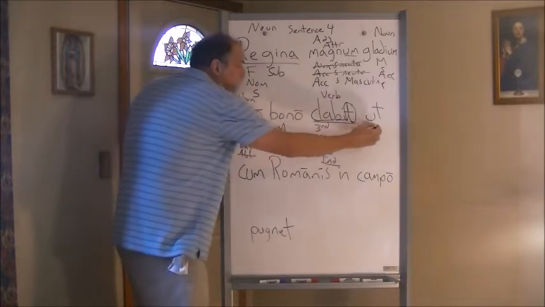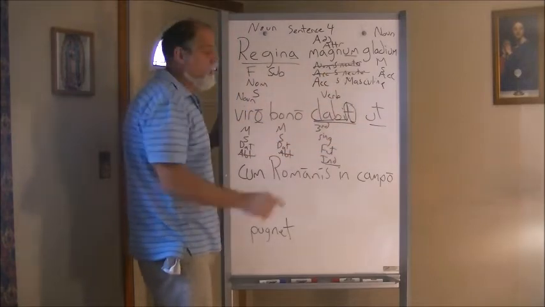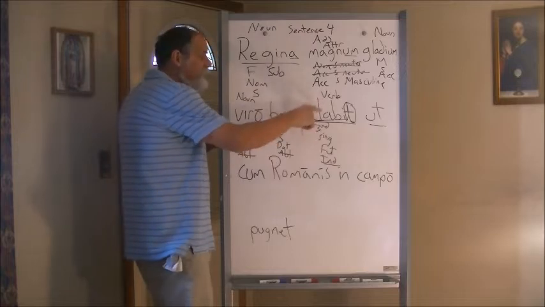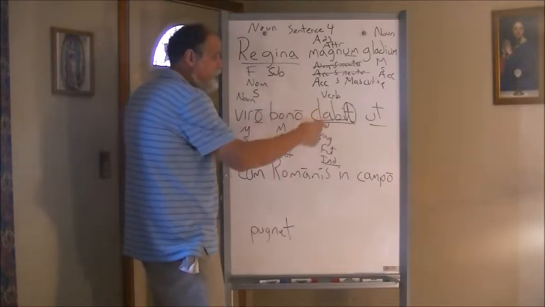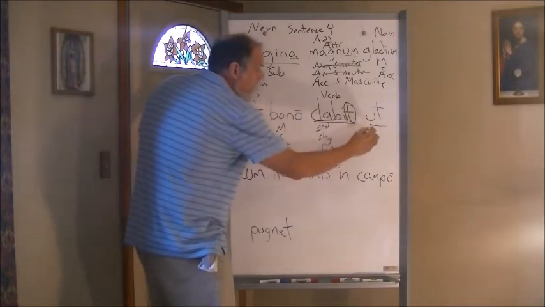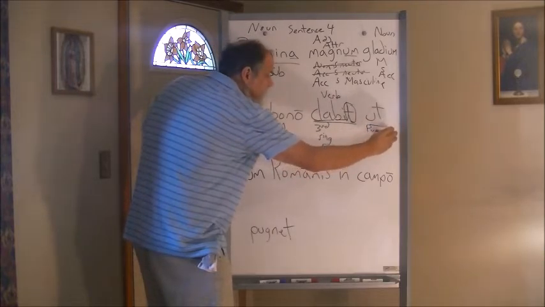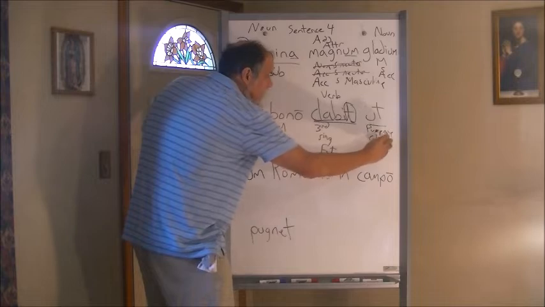So now we see the ut. Okay, so we have a purpose clause. Because this is not a command. It's not wish or command or begging. This is simply an indicative verb. So we have a purpose clause being introduced here. All right. So we know that the next clause is going to be in the subjunctive.